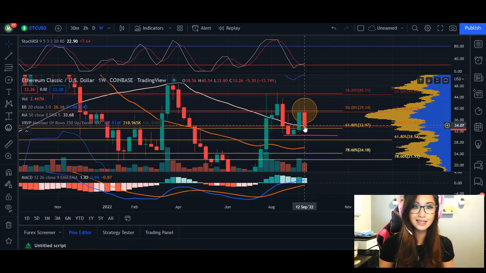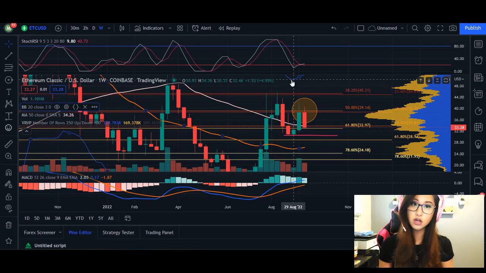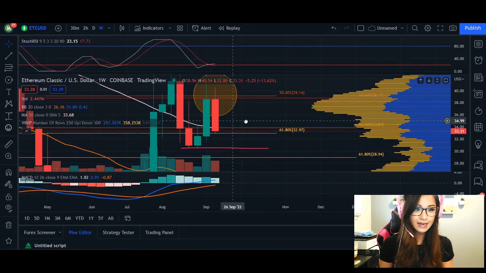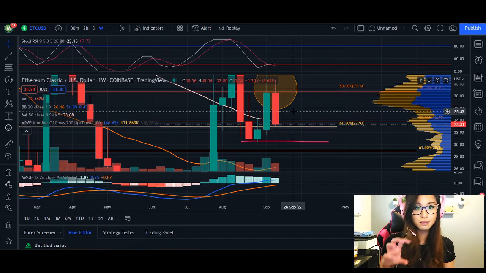Treat it as resistance and treat it as support. You can see as we broke through on August 1st, we are retracing and hopefully hitting the top of the Bollinger Band here. We did fall short and are kind of dangling around the 50 MA. The price is right below the 50 MA, which essentially, if we do close below it, is going to take this bull market into more of a bear market.